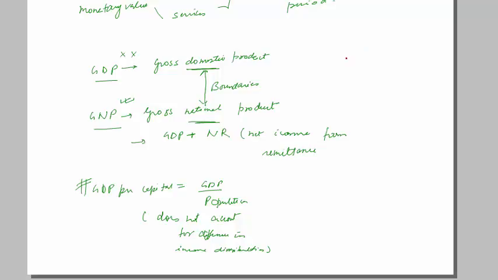There are also two terms I will talk about: real GDP and nominal GDP. Basically, let's take an example of products of goods and services. Suppose in the year 2000 a software professional used to work for $10 an hour. The same software professional today, in 2015, is working for $15 an hour. So if you see the GDP based on the real value, right, it has increased.